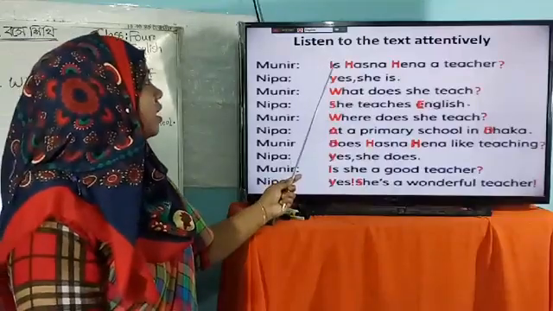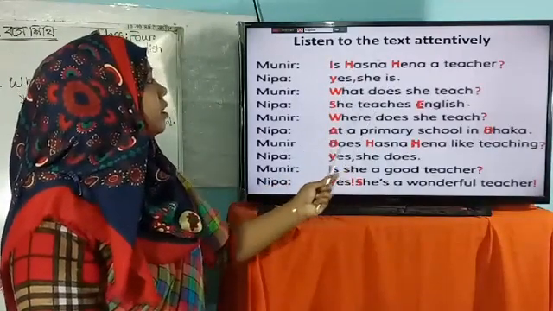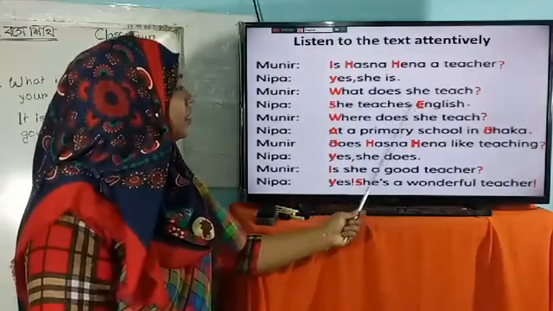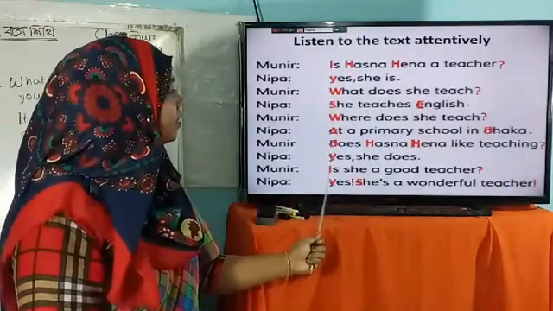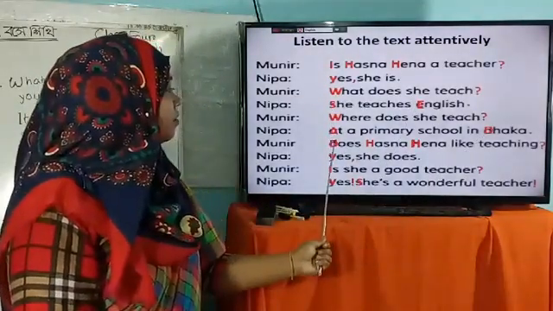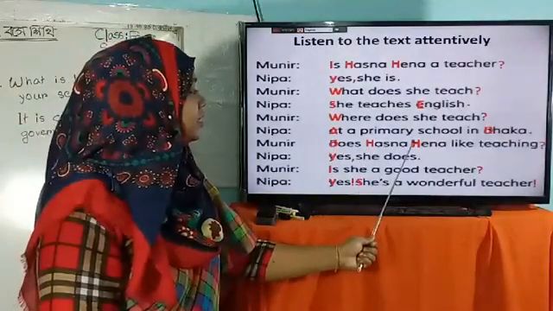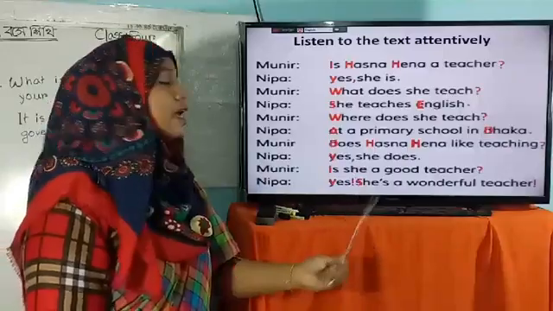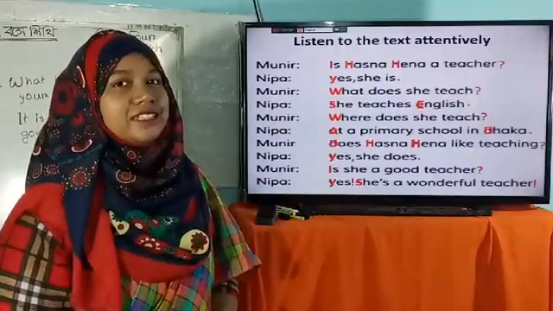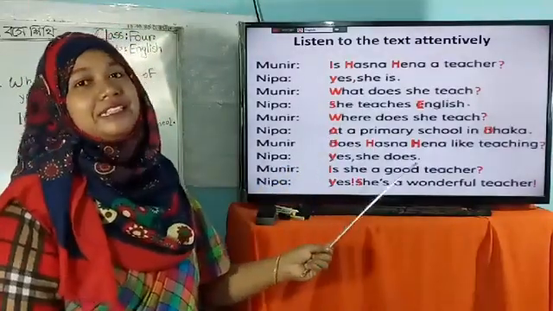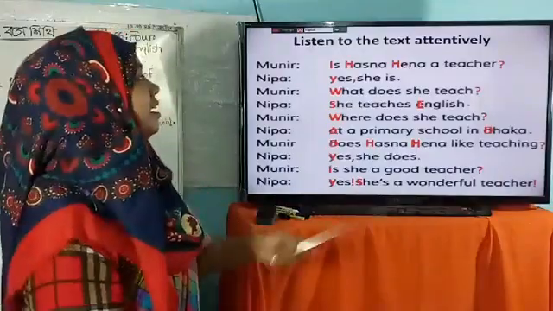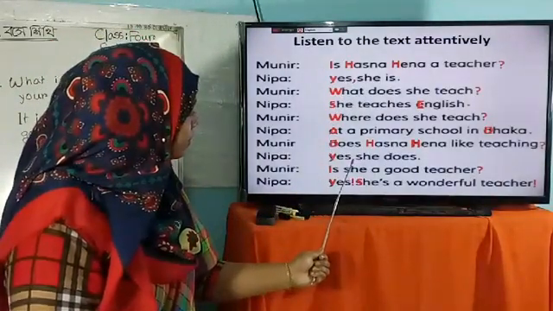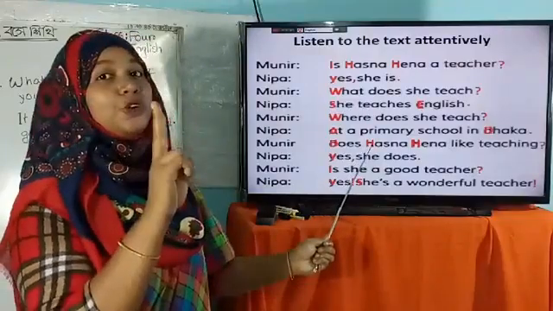Here is 1, 2, 3, 4, 5, 6, 7, 8, 9, 10, 11, 12, 13, 14, 15, 16 and 17 capital letters. We have used 17 capital letters. Then there are only 2 commas.